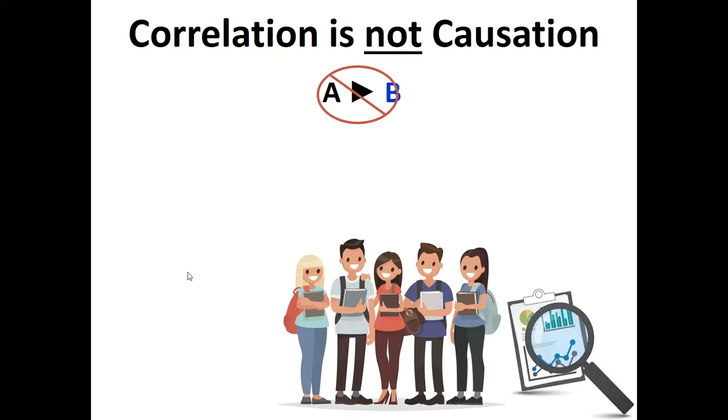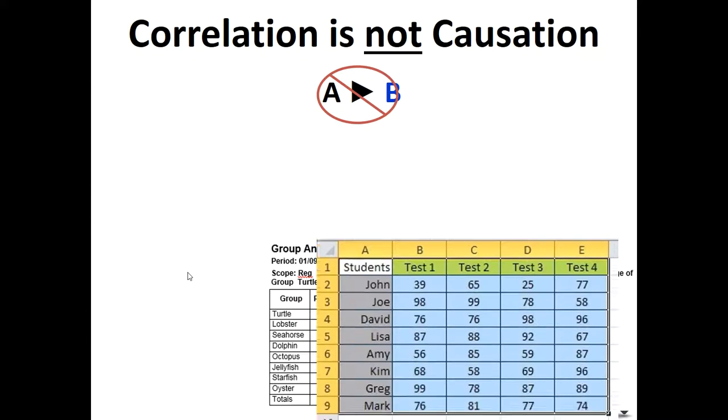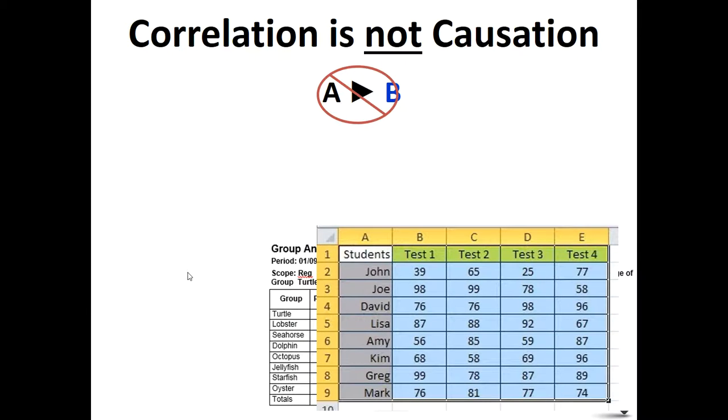Let's look at it again. Let's say we study students and we say, oh, the attendance is terrible. Oh, their scores are terrible. Looks like as attendance drops, so does achievement. Looks like. We don't know for sure. It means we probably should look into this more. We should have more studies.